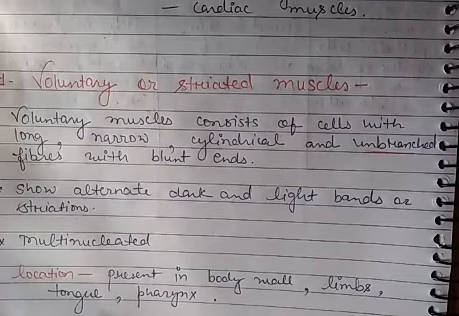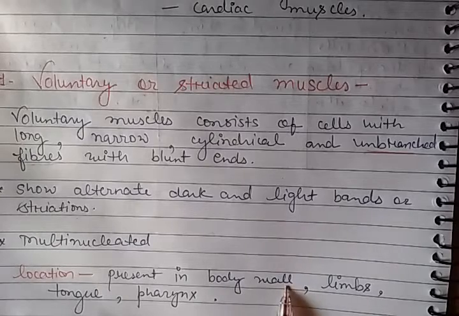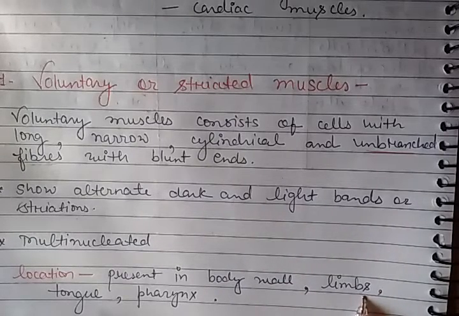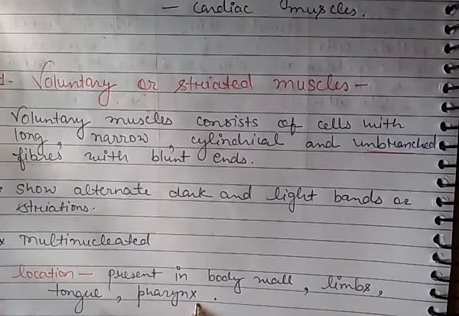So for the location of these muscles, you can write that they are present in the body wall, in the limbs, which means in your hands and legs, in your tongue, and in your pharynx, the starting portion of your food pipe through which you swallow food. You can swallow the food according to your will. Hence the pharynx has voluntary muscles.